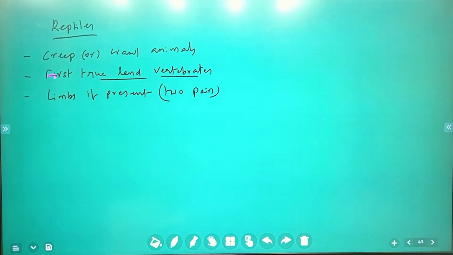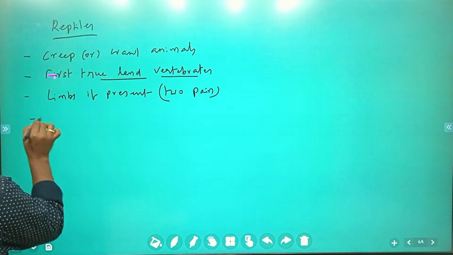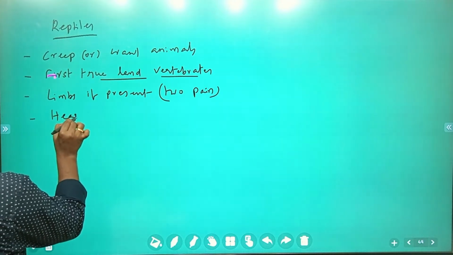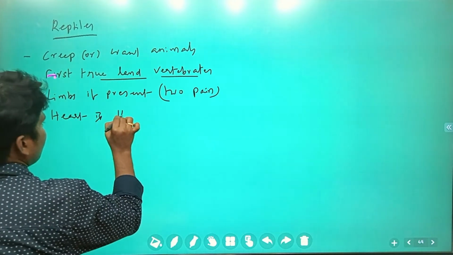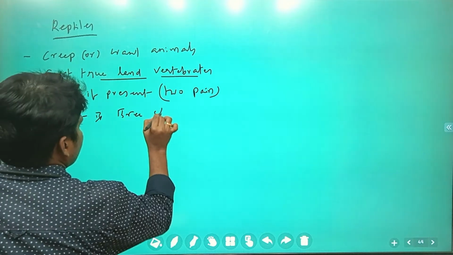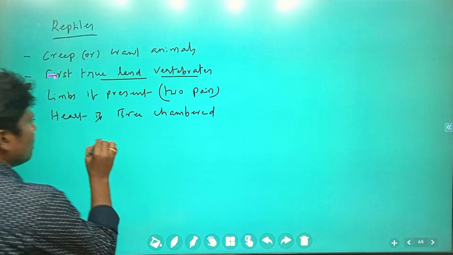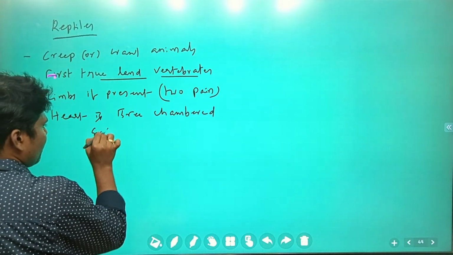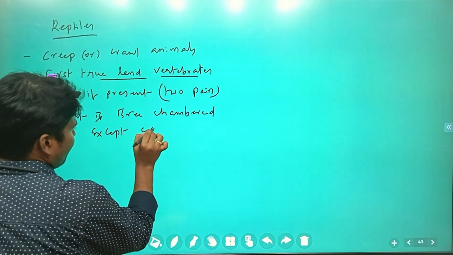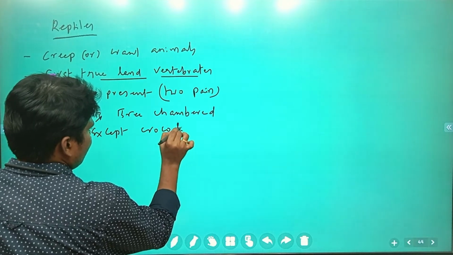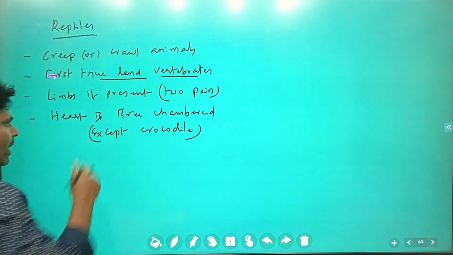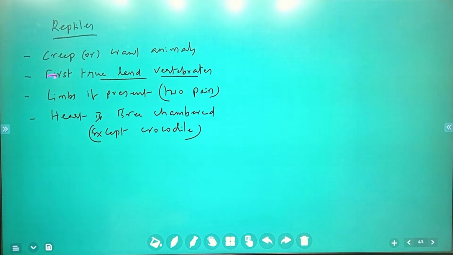Next, in these organisms, particularly reptiles, the heart is three chambered, except crocodiles. The crocodile has a four chambered heart. Okay, don't get any confusion.